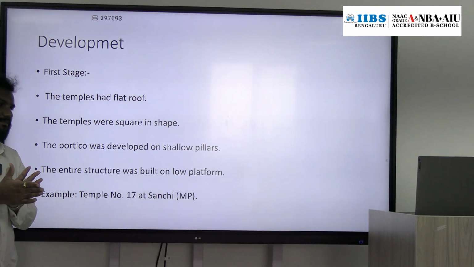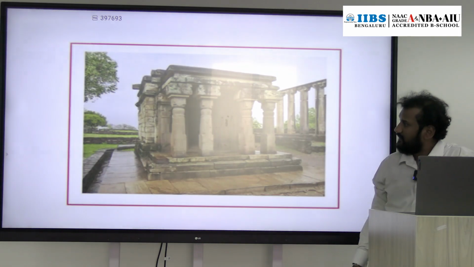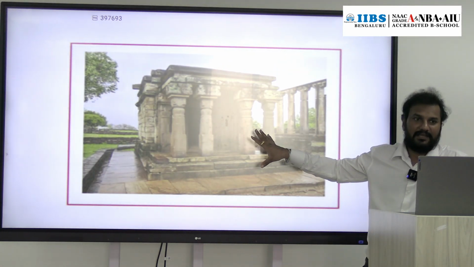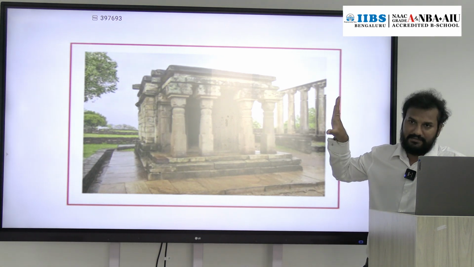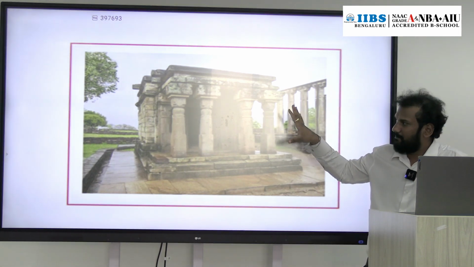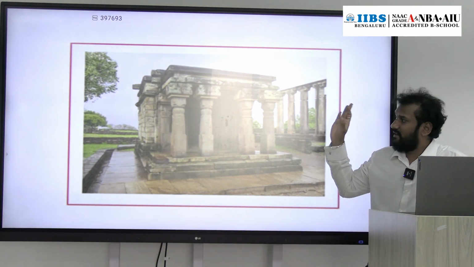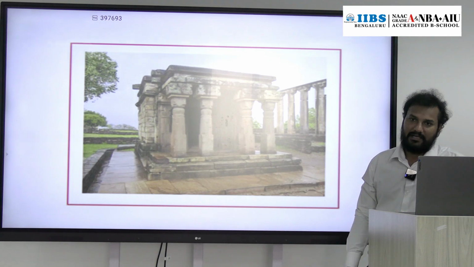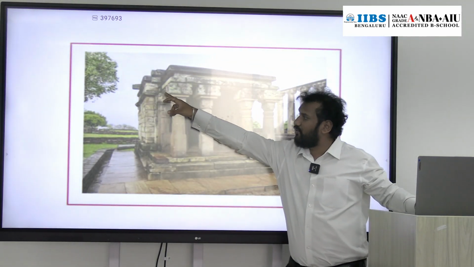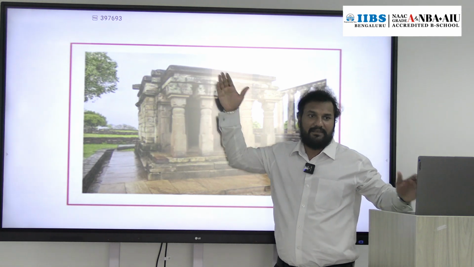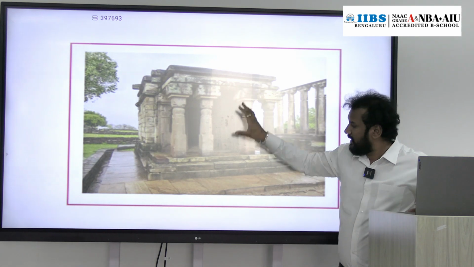For the first stage of development, see the picture here. If you observe, it is a free-standing temple, not a rock-cut temple, which started during Gupta time. So it is the first stage of development. What is the feature of this temple? The temple has a flat roof. It doesn't have any shikara, so the top is a flat roof.